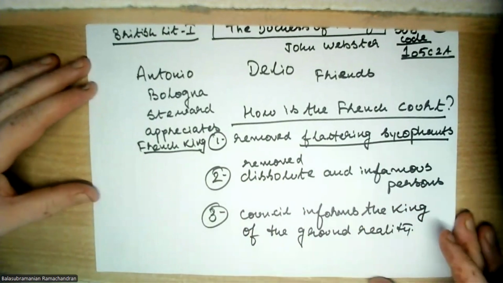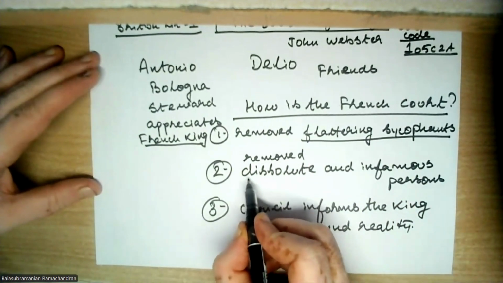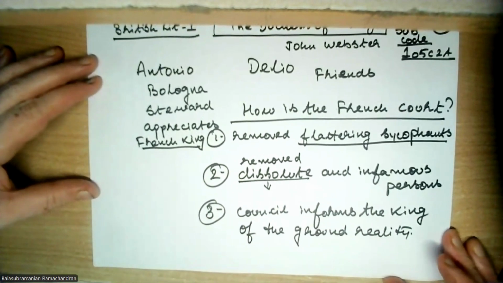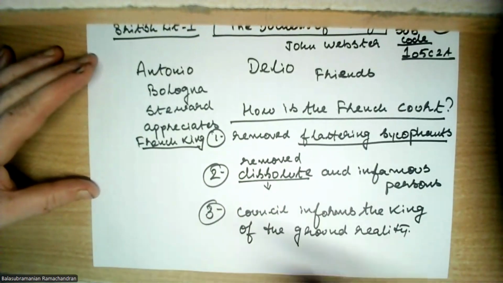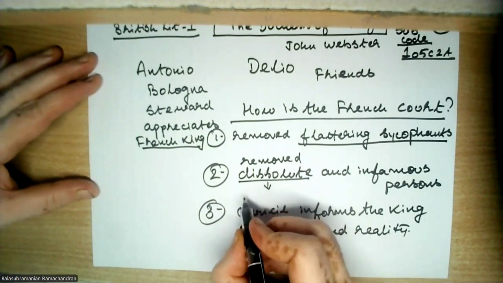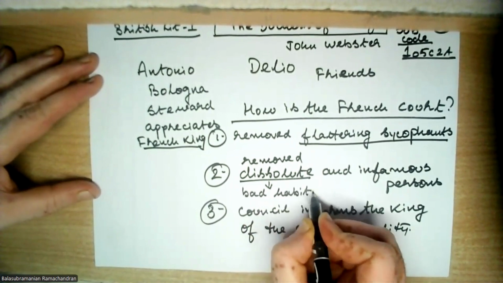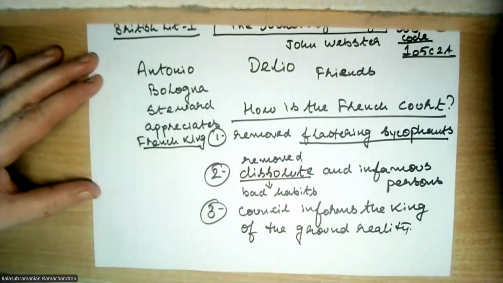Now, just one thing I have to explain here. I think this will make things easier for you. Who is a dissolute person? A dissolute person is one who indulges in all sorts of bad habits, who indulges in drinking, who indulges in all kinds of vices. A person who has got bad habits and who doesn't pay attention in court, who doesn't do anything good for the French king.